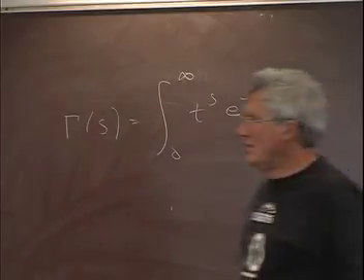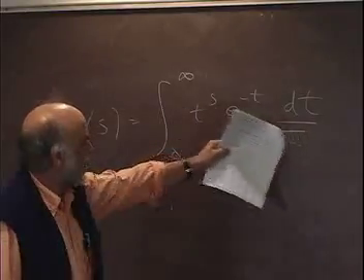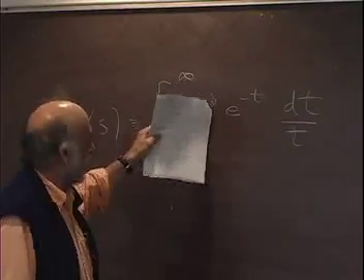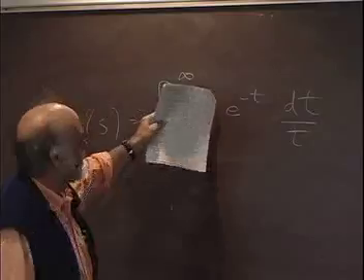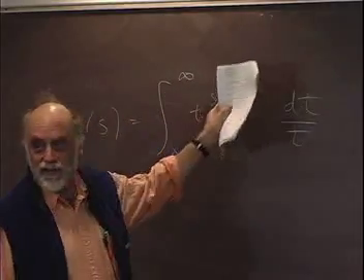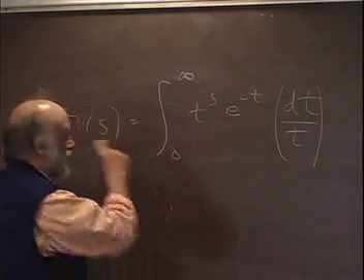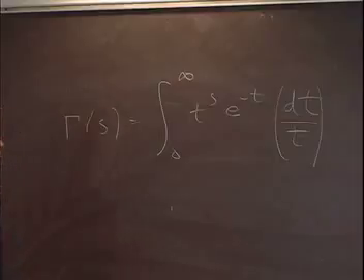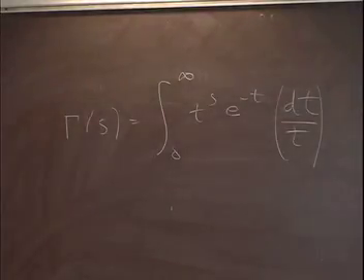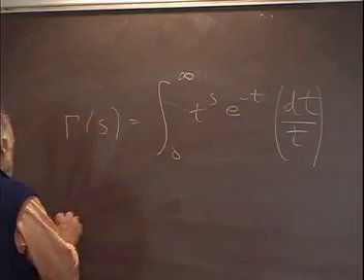There's a huge controversy in the real world as to whether, if you put this t over there, then this becomes an s minus 1, and half the world, mostly applied mathematicians, just write it without this, and the other half writes this. But the reason this should be here is because this is a multiplicative Haar measure, and what this really is is some kind of Fourier transform of an exponential function. So somehow the dt over t really does belong there. Okay, that's the definition.